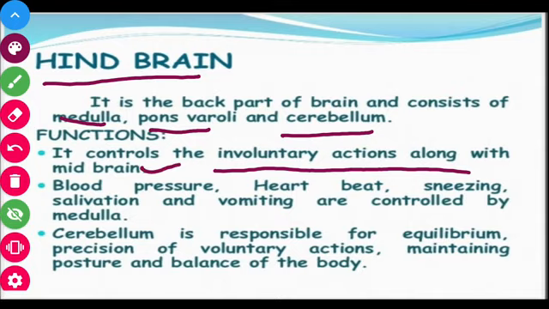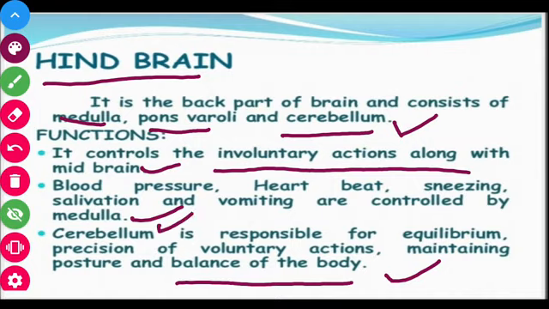Blood pressure, heartbeat, sneezing, salivation and vomiting are controlled by the medulla. The medulla is a part of the hindbrain, as we have studied here, that the hindbrain consists of three parts, that is the medulla, pons varolii and the cerebellum. The cerebellum is responsible for equilibrium, precision of voluntary actions, maintaining posture and the balance of the body. So when we are standing, our balance is maintained by the cerebellum, and the cerebellum is a part of the hindbrain.